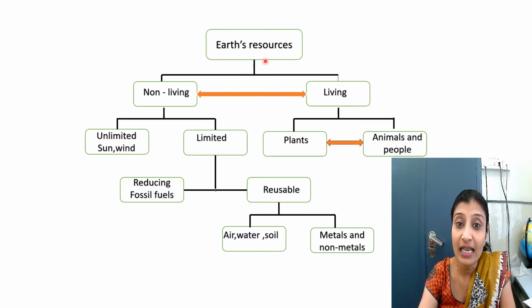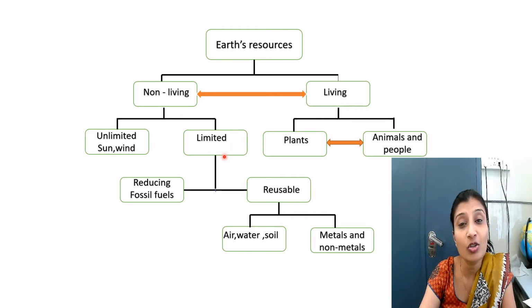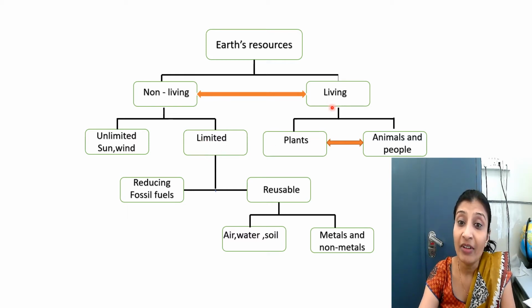Look here, now these are the earth's resources, non-living and living. Okay, they are interconnected and interdependent. Now in non-living we have resources, we have limited and unlimited. Now in unlimited, sun and wind are unlimited resources. Limited resources which we have studied about are the minerals, the fossil fuels. Okay. Now in living we have plants, animals and people.